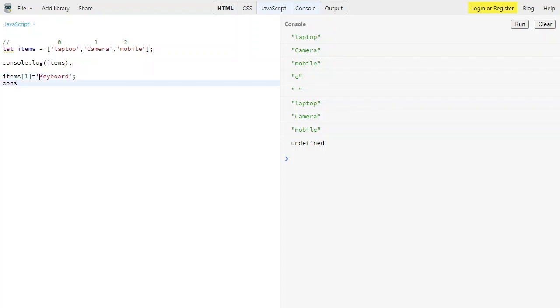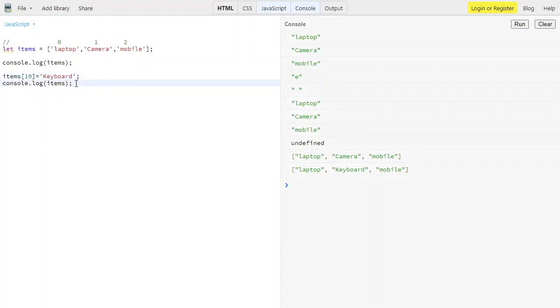And then console.log over here, then we have items, then try to enter using Ctrl+Enter. As you can see, we had laptops, cameras, and then mobiles, and now we are getting laptop, keyboards, and mobiles. So see, the first element index has been updated. So that's how you can update the data.